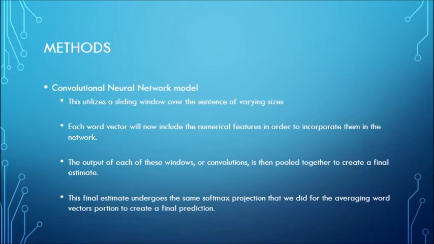The next, more powerful model is a convolutional neural network model. This utilizes a sliding window of varying sizes over the sentence. Each word vector now includes numerical features, and the output of these windows, or convolutions, is pooled together to create a final estimate. This final estimate goes through the softmax projection that we used for the averaging model and creates a final prediction.